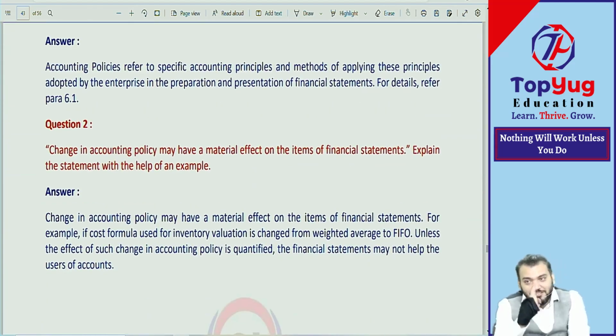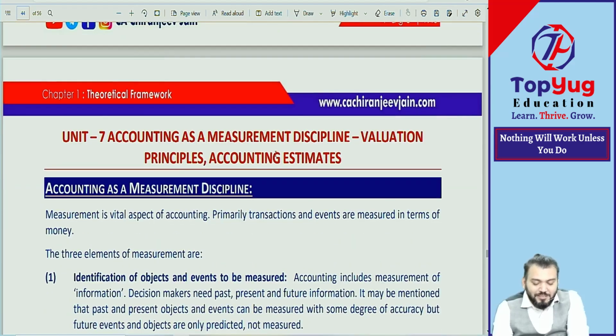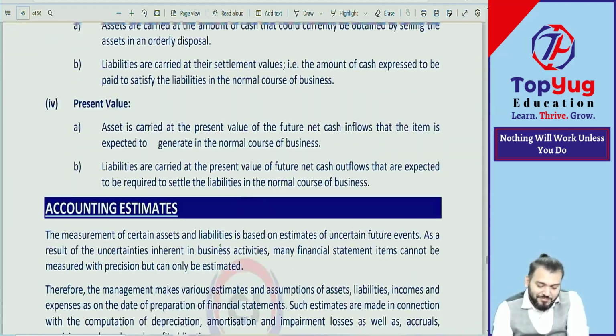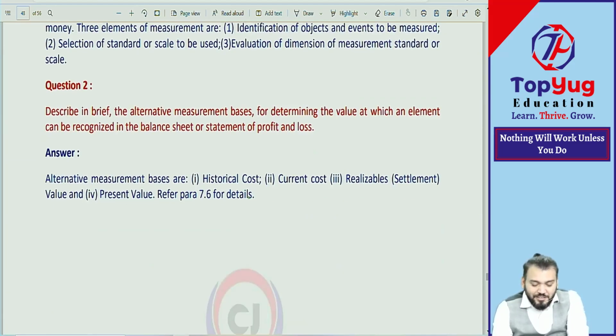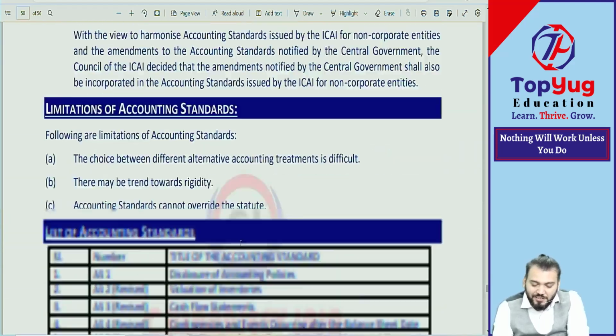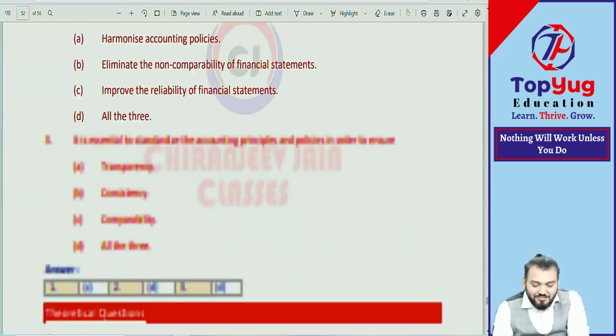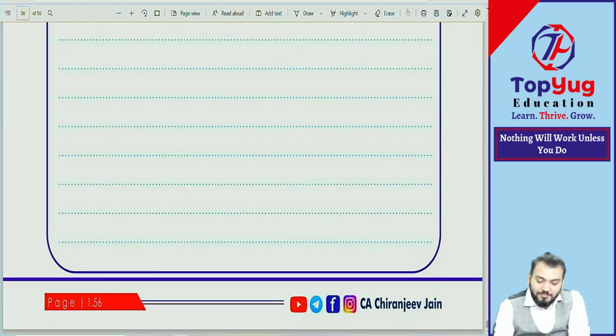Chapter number 1 at the end. Then accounting as a measurement, leave it for the end. Then accounting standard, at the end. Chapter done.